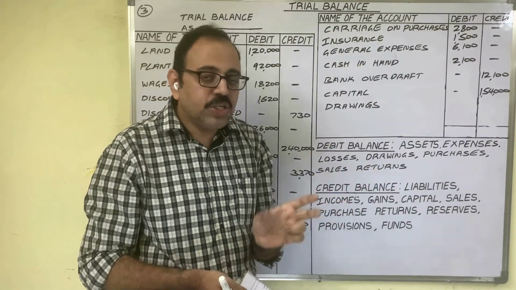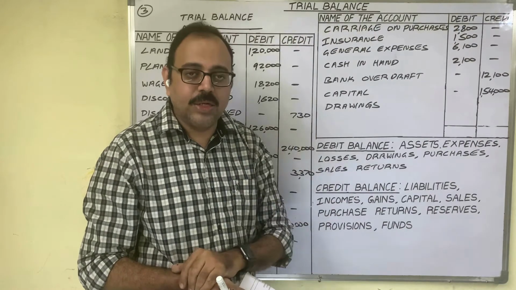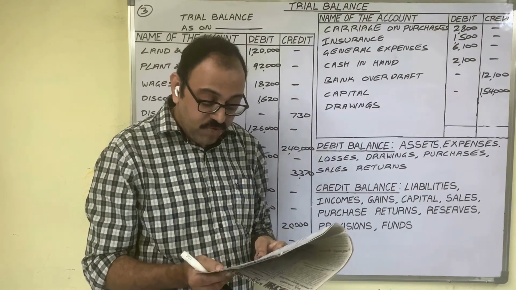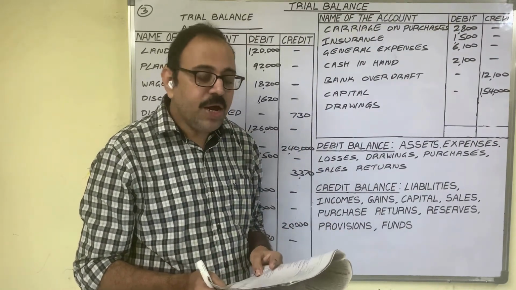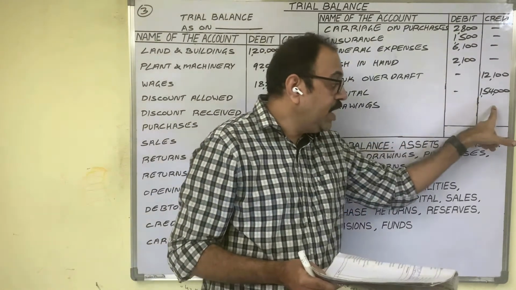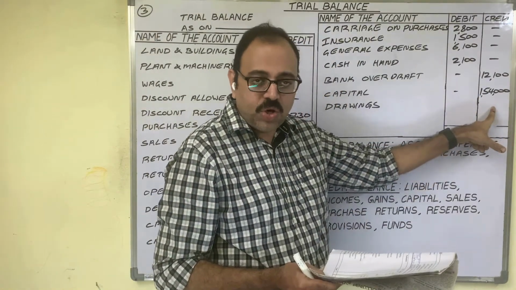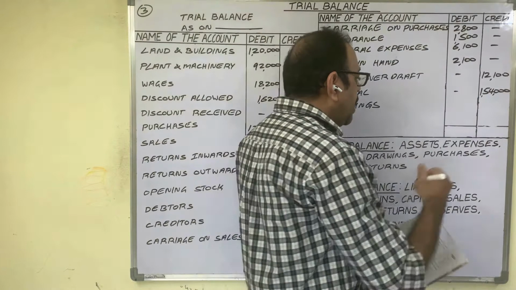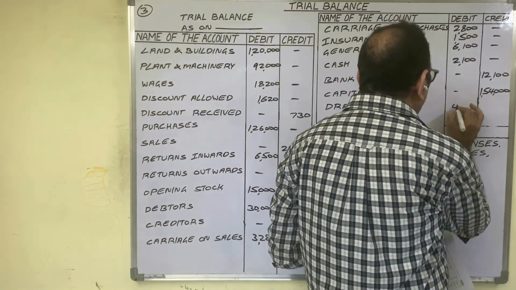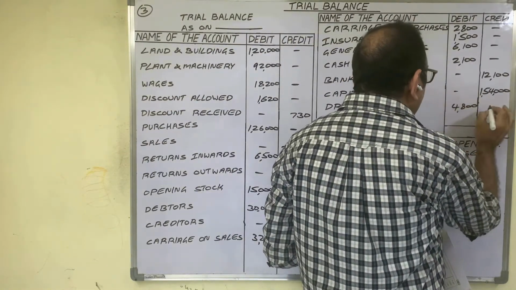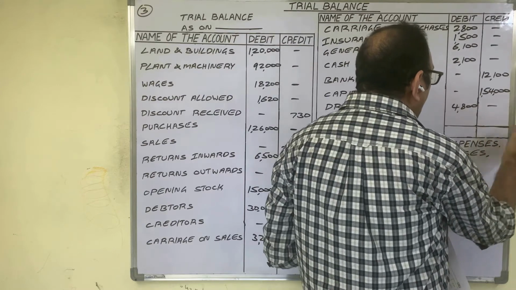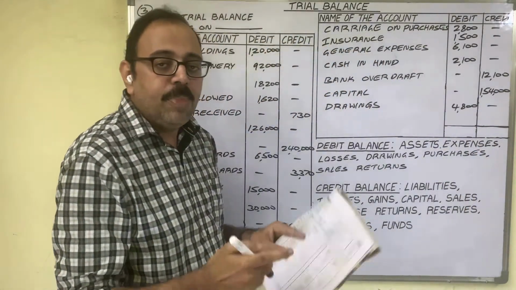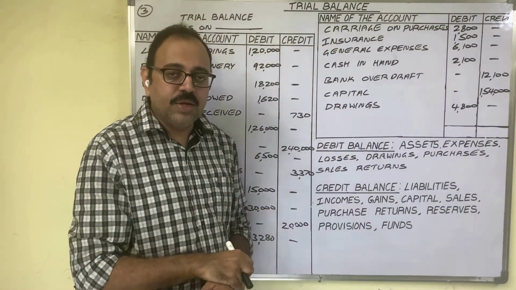So if you balance drawings account, it shows a debit balance. Therefore in debit column we have to write the amount. But accountant made a mistake here. In credit column he wrote, which is wrong. Write down that amount in debit column 4,800 rupees. So we have rectified all the errors which are made by this inexperienced accountant.